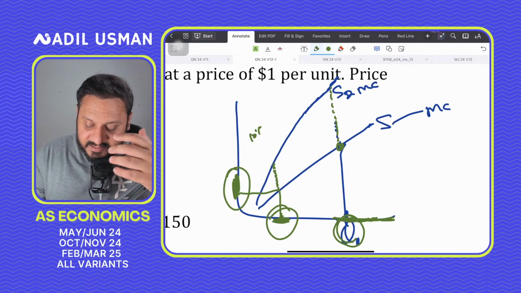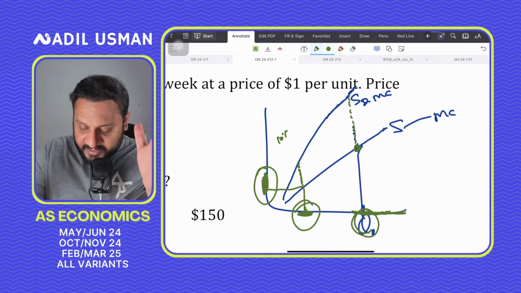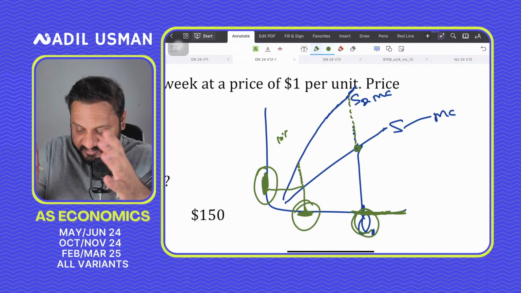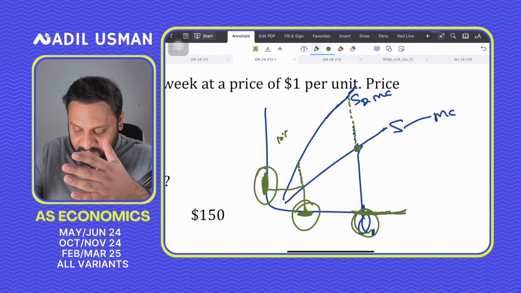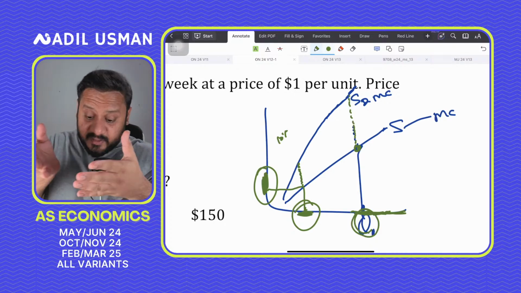And that's why you see the supply curve rotate. I mean, it's not a parallel shift, it's an ad valorem shift.